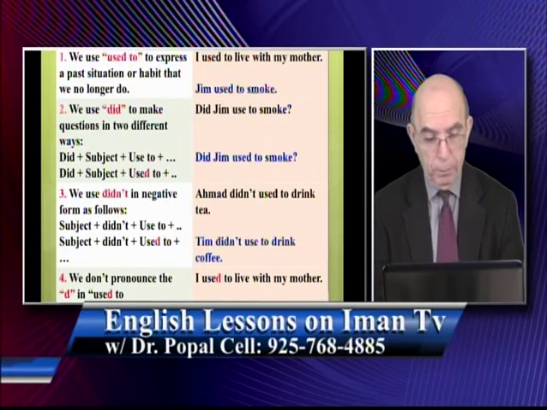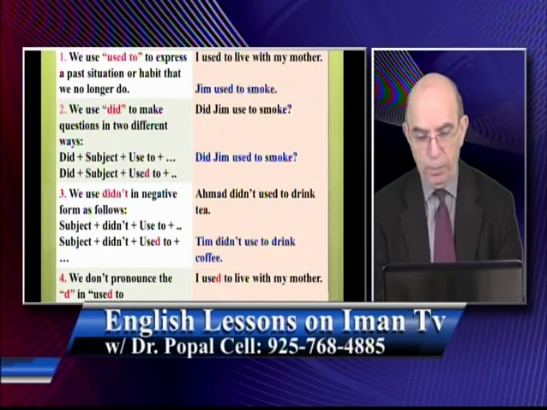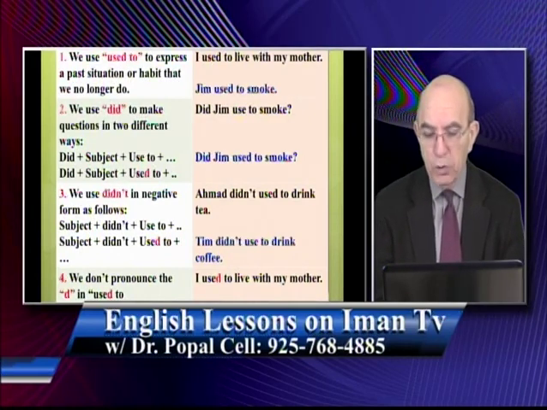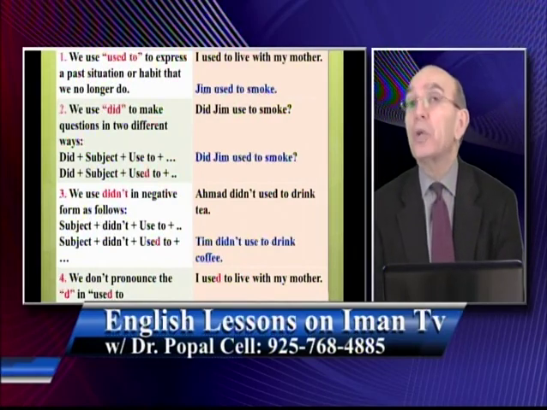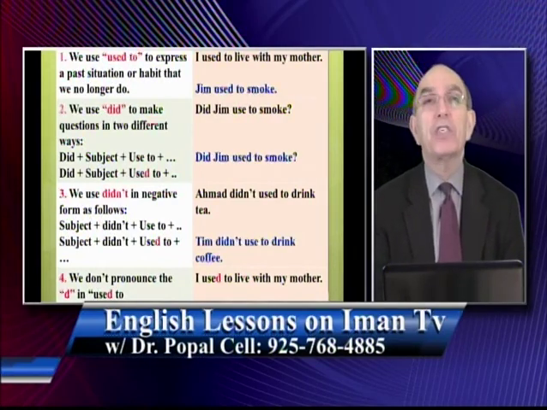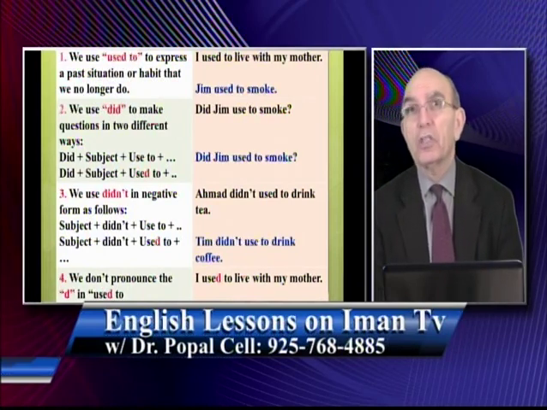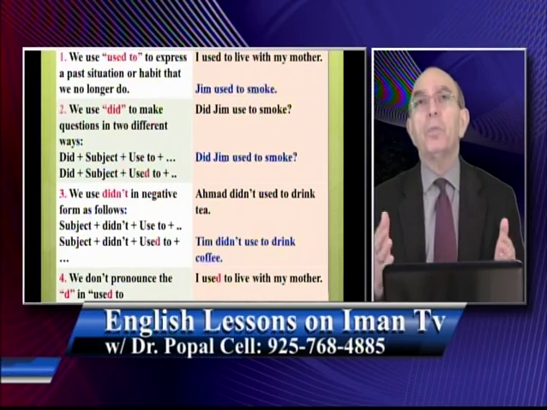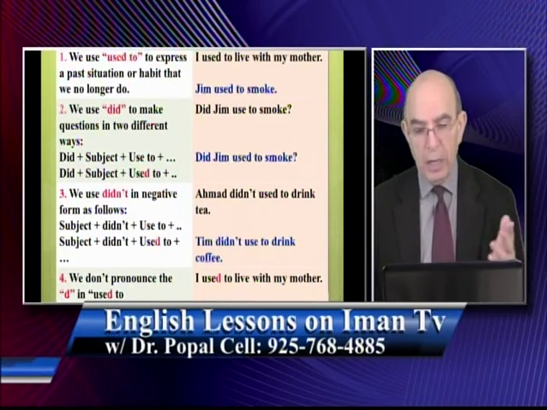Rule number 4. We don't pronounce the D in used to. So when you say, I used to live with my mother, you don't say the D. Actually, if you say it, you need to pause, so you naturally cannot say the D. You say, I used to live with my mother.